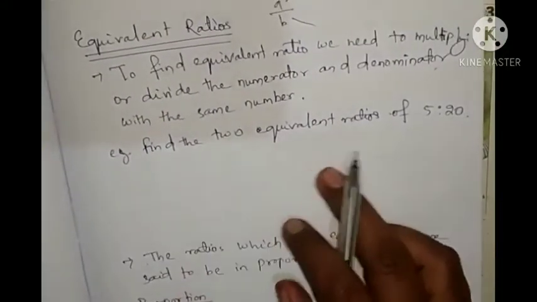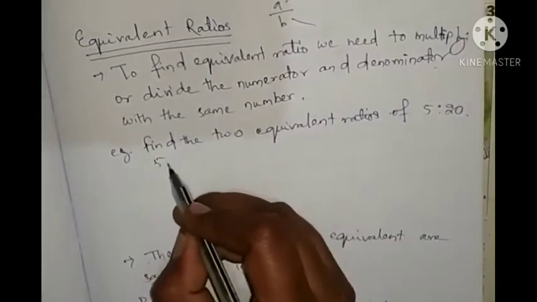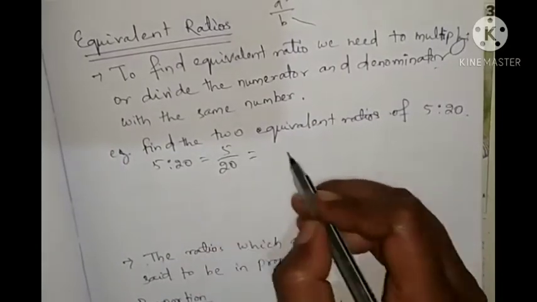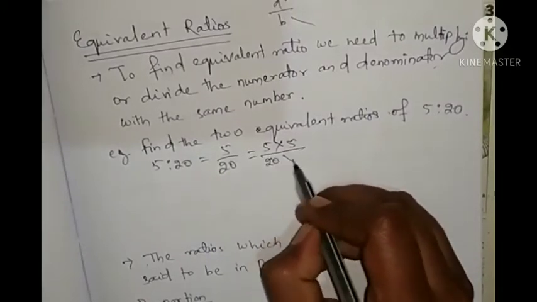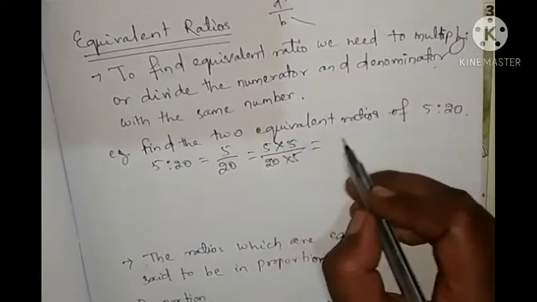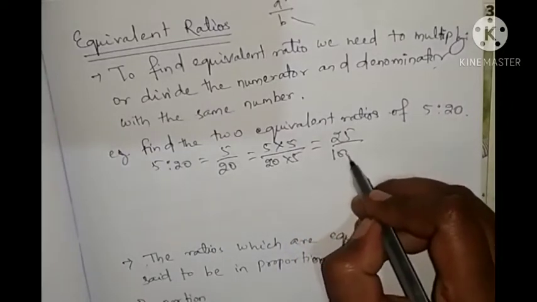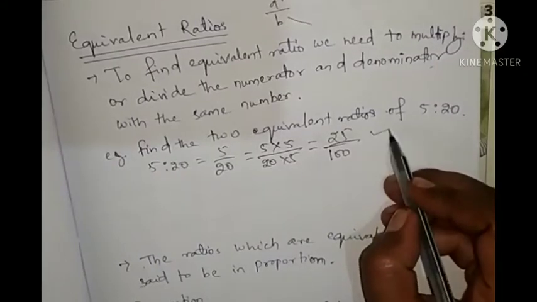Example, find two equivalent ratios of 5:20. So 5:20 means 5 by 20. We can multiply by any number, 5 into 5, 20 into 5. So 5 fives are 25, 20 into 5 equals how much? 100. So this is one equivalent ratio.